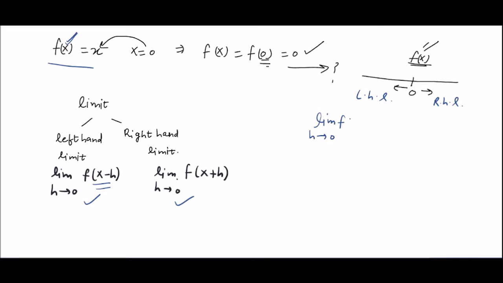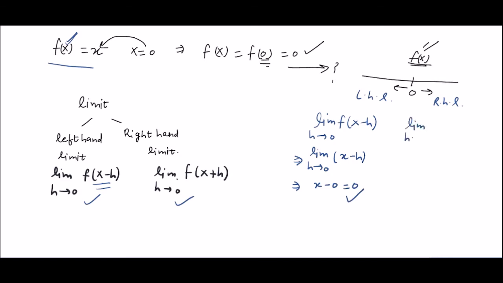So we get f of x minus h as limit h tends to 0 of x minus h, which implies x minus 0, which is equal to 0. So the left hand limit is 0.